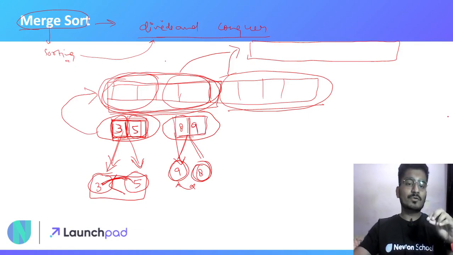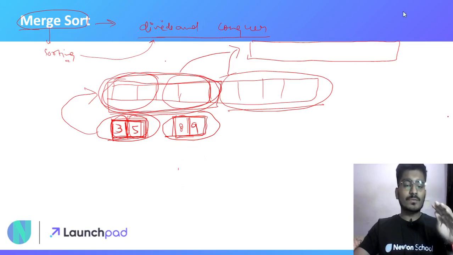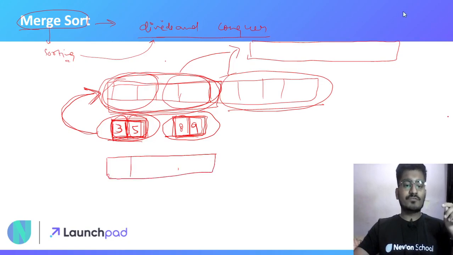Now I have two subarrays, each with two elements, and both subarrays are in sorted order by themselves. The left subarray has two elements in sorted order, 3 and 5, and the right subarray also has two elements in sorted order. Now I need to merge them and make a complete array of size 4 in which all the elements will be in sorted order. How will I do that?